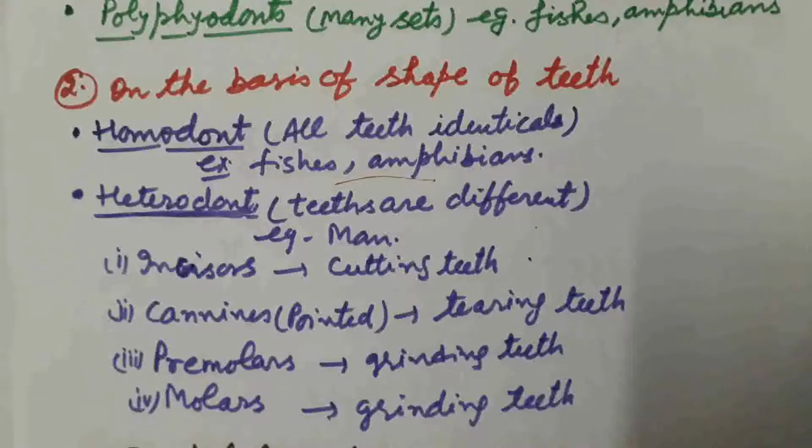Here we are going to discuss the dental formula. The first type of set which is produced in case of human beings is milk teeth, and the second type of teeth is the permanent teeth set. When we write the dental formula, we only write the number of teeth of only half jaw.